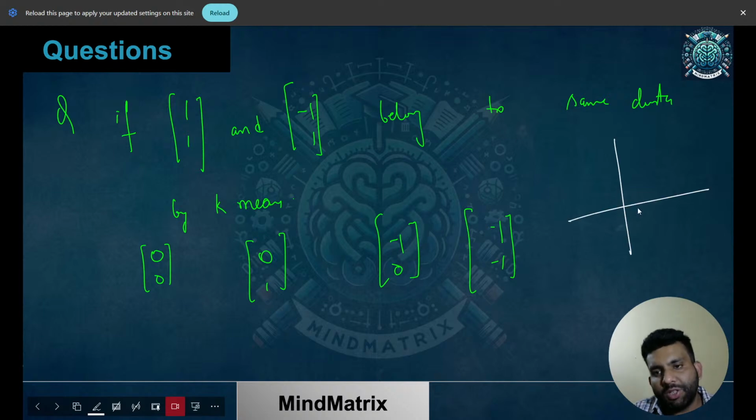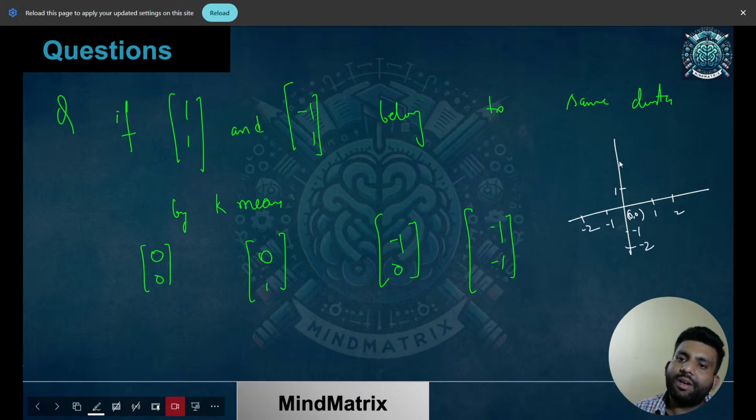So let me show you. This is the origin, 0 comma 0. This is 1, this is 2, this is minus 1, this is minus 2, and the same on the other axis. What are the points we have? 1 comma 1 and minus 1 comma 1. 1 comma 1 is this one, and minus 1 comma 1 is this one. So these 2 points belong to the same cluster.